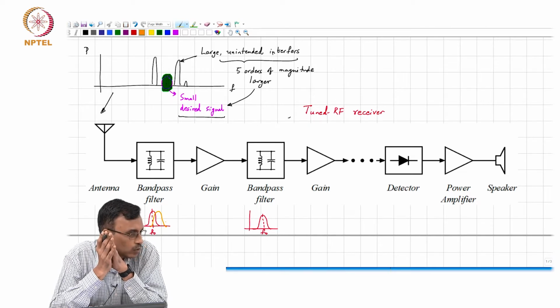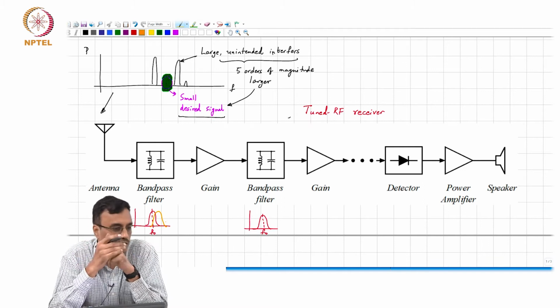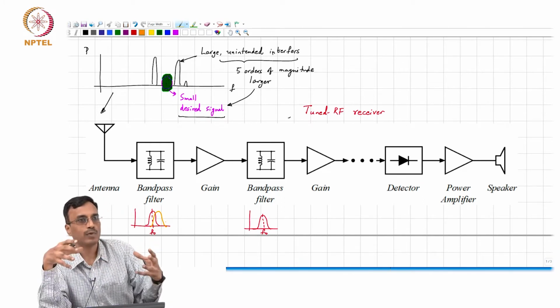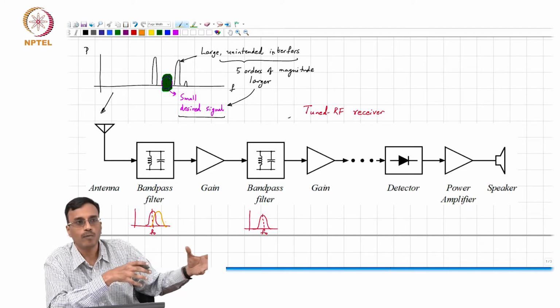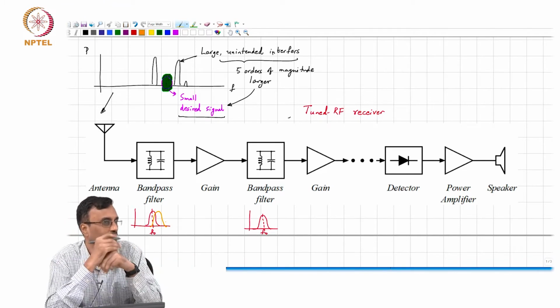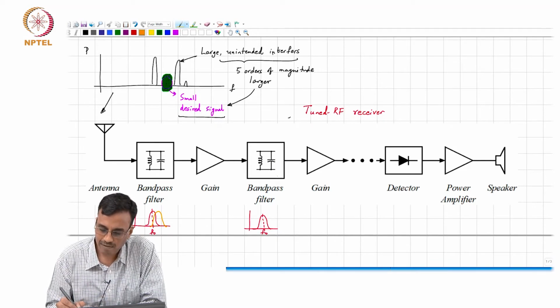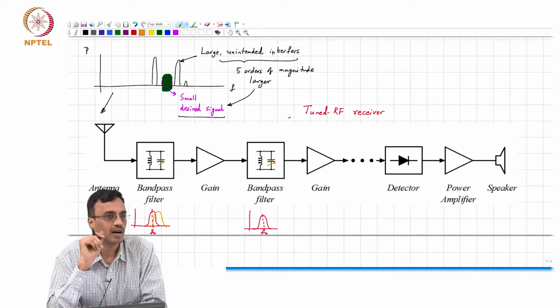The moment you do that, the cost goes up, and not only that, you may tune them in the factory, but when you bring the radio set home, the center frequencies have drifted. So you would need some minor adjustment of each of these.